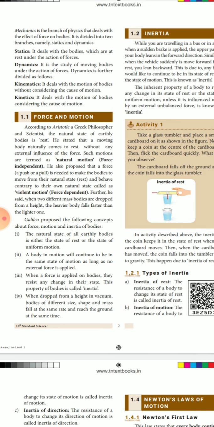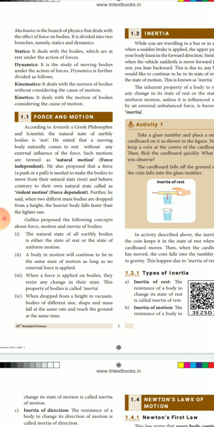There are two types. One is statics, another one is dynamics. Statics deals with the bodies which are at rest under the action of force. Static means rest objects; we can apply force to move them from one place to another place. That is called the action of force.